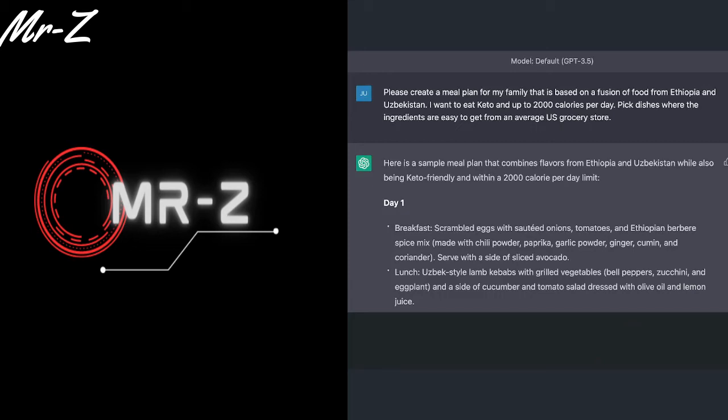Now, I don't know enough about Ethiopian cuisine to know if this is a really accurate dish. It may not be, it may be sort of inspired by it and very Americanized, but for me and what I'm trying to do, this is pretty impressive. It then goes on to say, lunch: Uzbek-style lamb kebabs with grilled vegetables, bell peppers, zucchini, eggplant, and a side of cucumber and tomato salad dressed with olive oil and lemon juice. Now you notice all of this is pretty keto-friendly too. Some people could take issue with the onions, but it's a really good first start of giving this crazy idea I have form. Now, it may have errors in it, it may not be perfect, but I could go and work with this and refine it and start improving it.